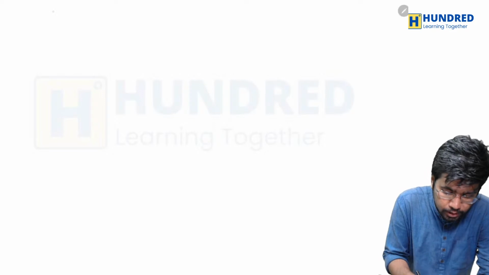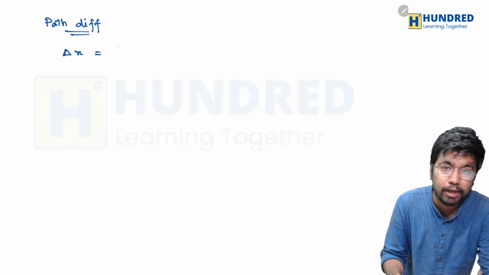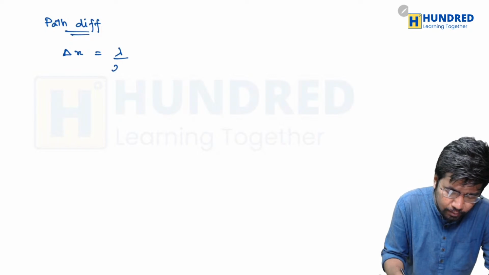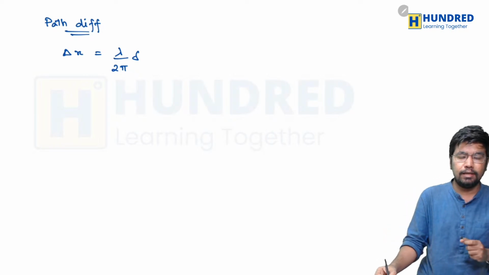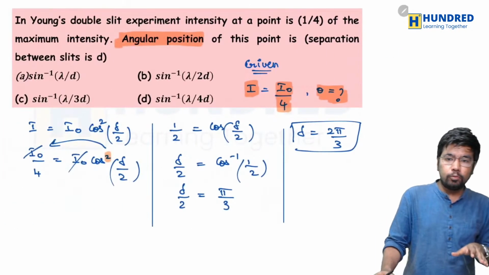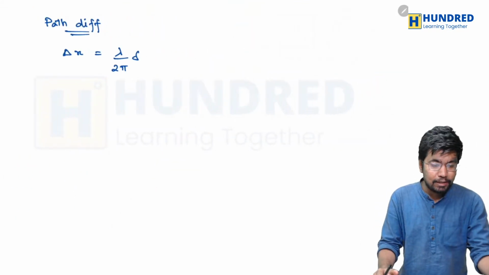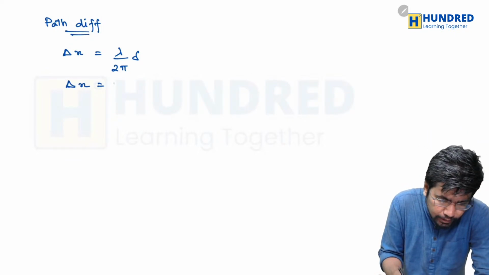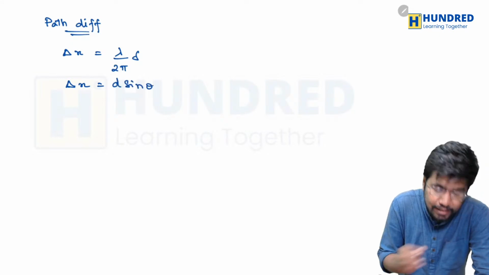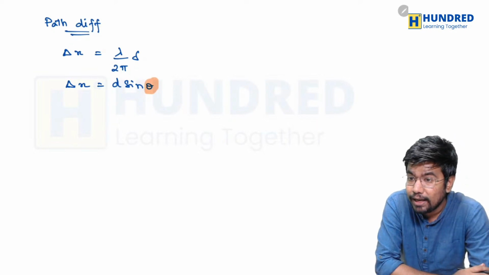Well, look, see the formula for path difference, we can write it like this: del x should be equal to lambda divided by 2 pi into the value we have found here, that is del. We found it as 2 pi divided by 3. And we know another formula, that for del x we can also write it as d sine theta. So by relating both these formulas, we can find the value of theta.